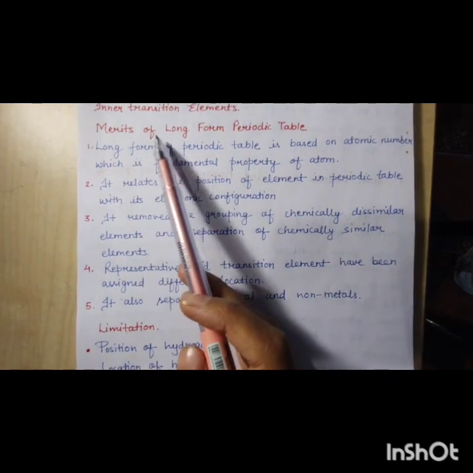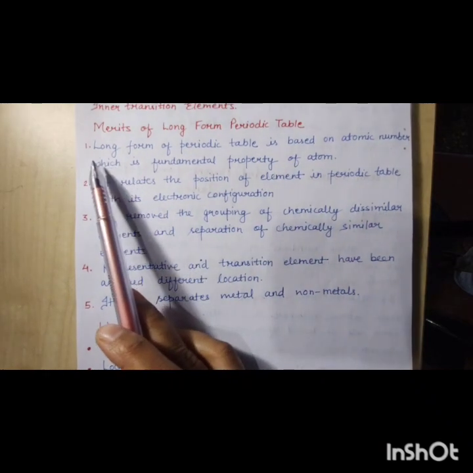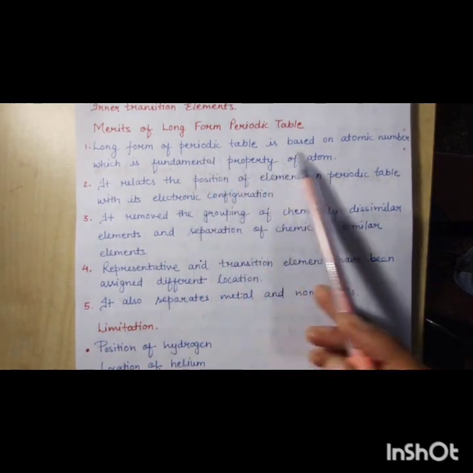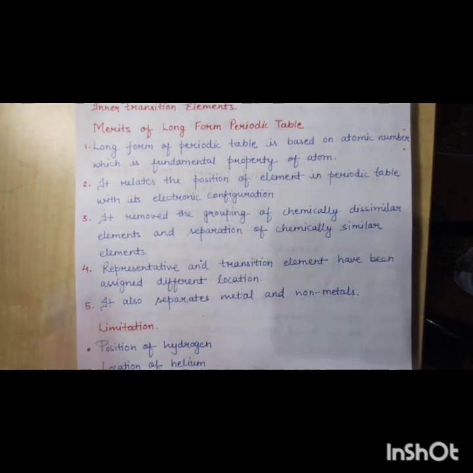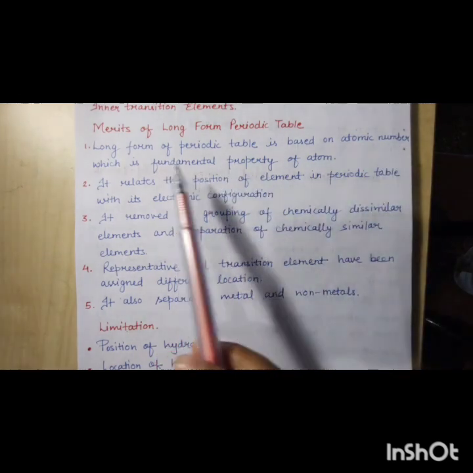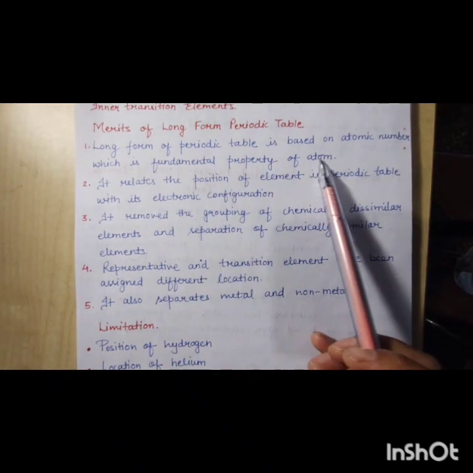Now there are certain merits of the long form of the periodic table. It is based on atomic number, which is a fundamental property of the atom, meaning from atomic number you can characterize the properties of the atom.